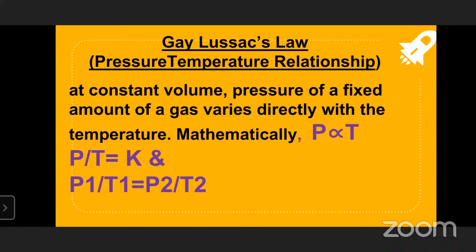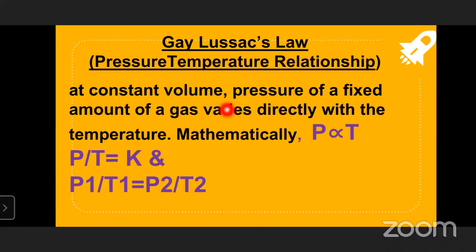It states that at constant volume, the pressure of a fixed amount of a gas varies directly with the temperature. Continually you observe, children, in case of Boyle's law, temperature is constant and P and V are the variables. In the case of Charles law, V and T are variables and P is constant. In the case of Gay-Lussac law, P and T are variables and V is constant. In these three, one is constant and the remaining two are variables. That we need to observe here.